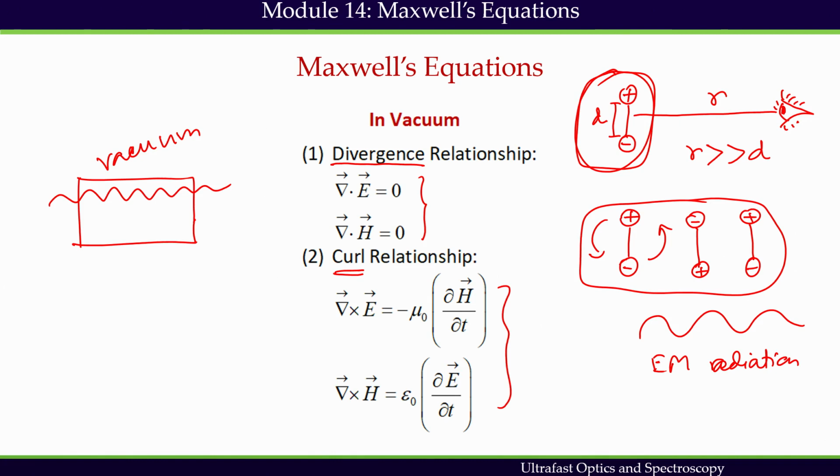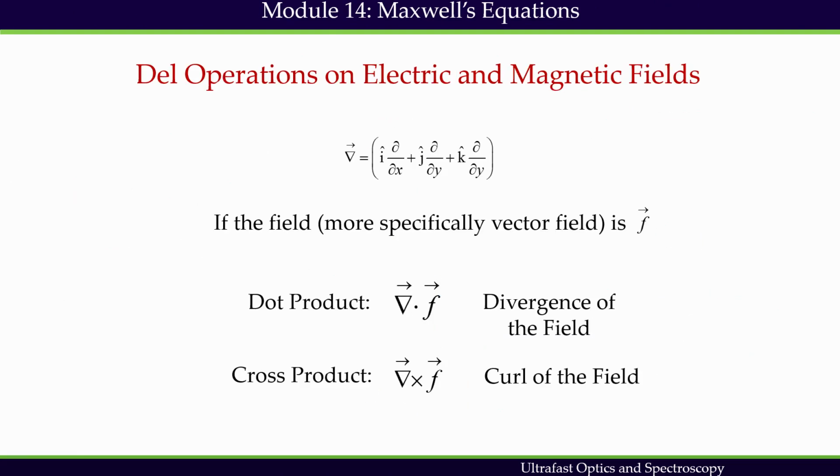To begin with the simple picture, we have invoked vacuum as the medium. But what is the del operation, by the way? The del operator is known as the vector differential operator, which is given by this. In many textbooks, we do not use this arrow, but here we are using this arrow just to present that this is a vector.